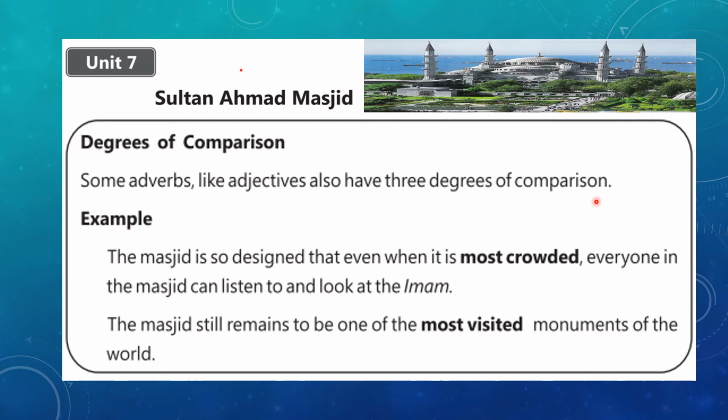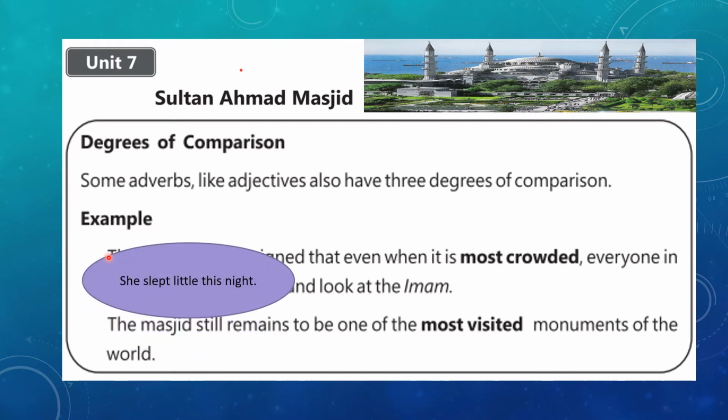If you look at the examples that are given here, these 2 examples have been taken from the lesson. And the superlative degree of comparison has been used over here, most crowded, and in the second example it's most visited.